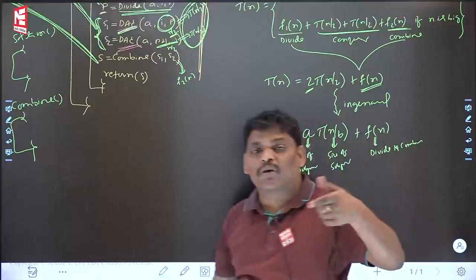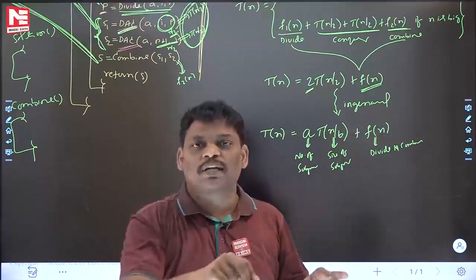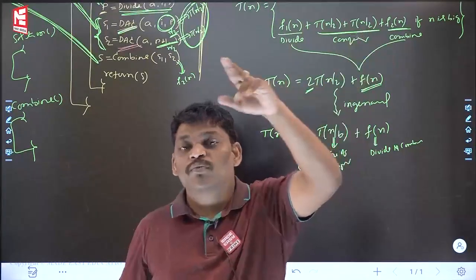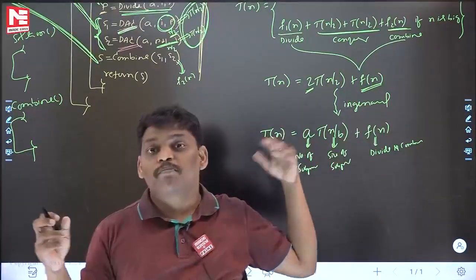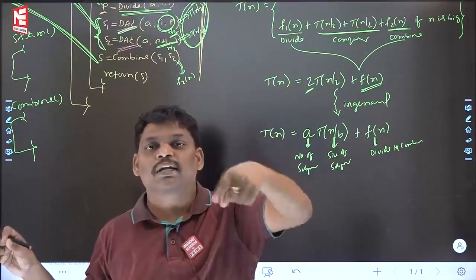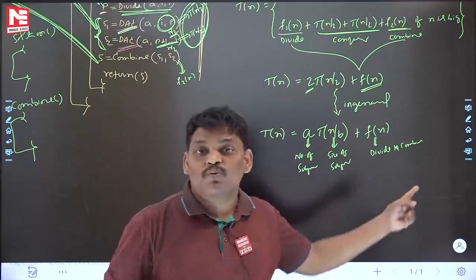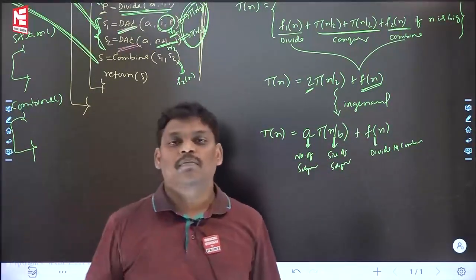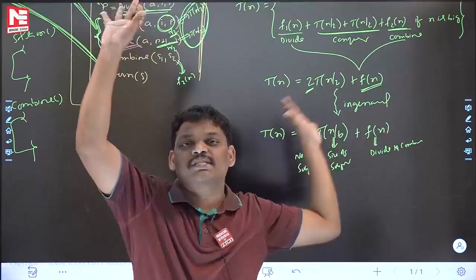And one more thing I want to ask you. In the previous classes, a recursive program was given and you wrote the recurrence relation. If you solve those recurrence relations, which were written for value, you will get value. Some people think that after solving a recurrence relation, I will get the time. No. For what purpose did you write that recurrence relation? Based on that, the required thing will come. If you wrote it for time purpose, time will come. If for value purpose, value will come. If for something else, something else will come. Please be careful.